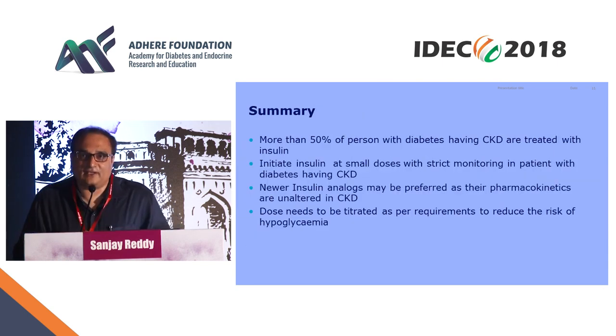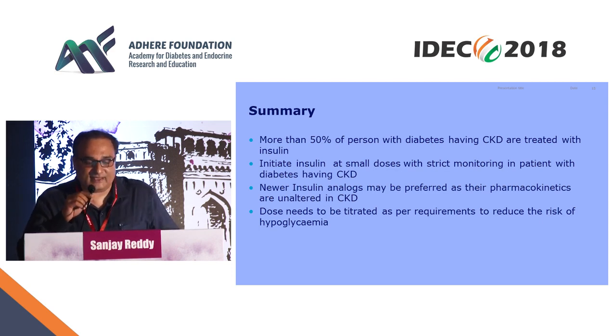So in summary, in chronic kidney disease, more than 50% of patients with diabetes having CKD are treated with insulin. Initiate insulin at small doses with strict monitoring in patients with diabetes having CKD. Newer insulin analogs may be preferred. Dose needs to be titrated as per requirement to reduce the risk of hypoglycemia.